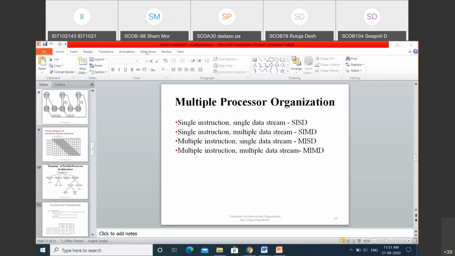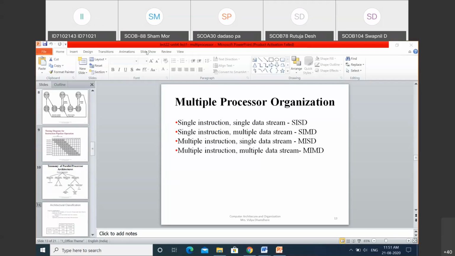Depending upon how and where we store the data, the next type is defined for this MIMD architecture. As I said, MIMD is nothing but multiple instruction and multiple data streams. Here multiple instructions are provided through the control unit, CU means control unit, CU1, CU2, up to CUN. Like this, multiple control units provide the instruction stream, that is IS, to the processing unit, through which we perform the instruction execution operation.